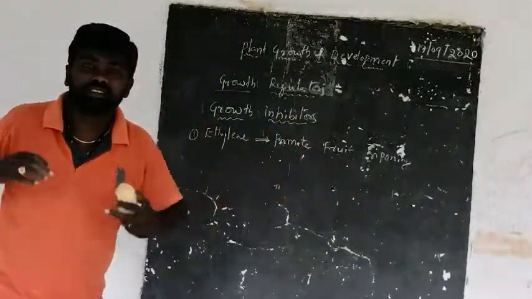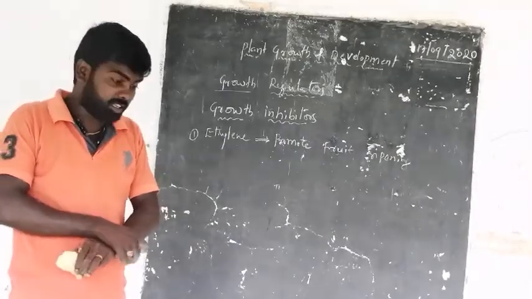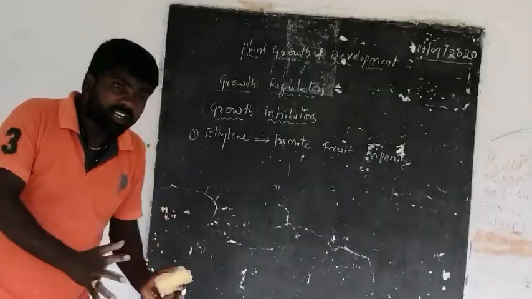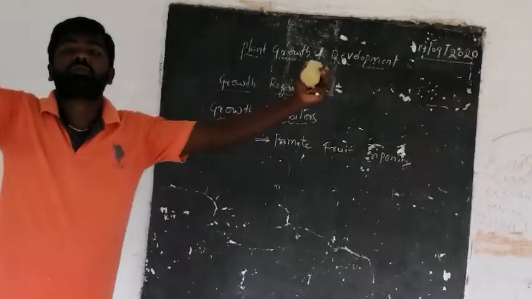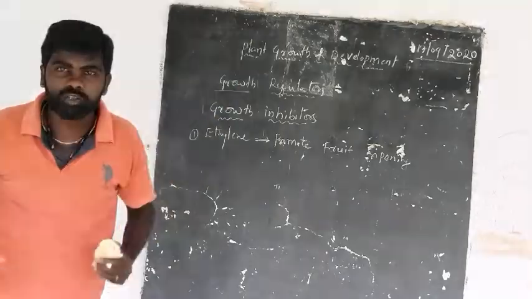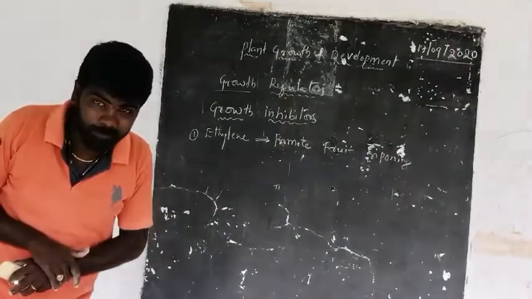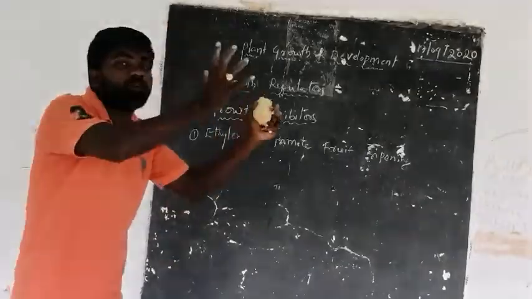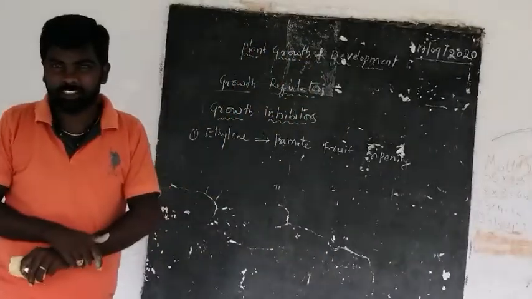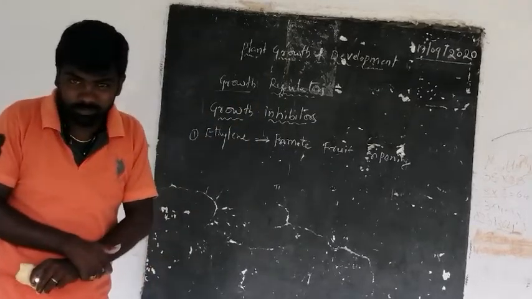The excess mineral nutrients are stored in the form of fruits in the plants. The plants store the excess mineral nutrients, or excess food material, in the form of fruits only.